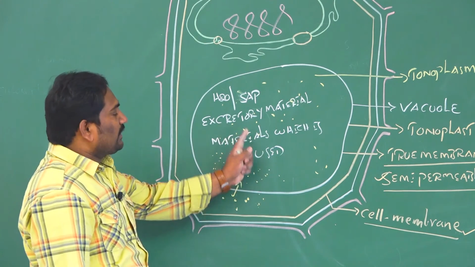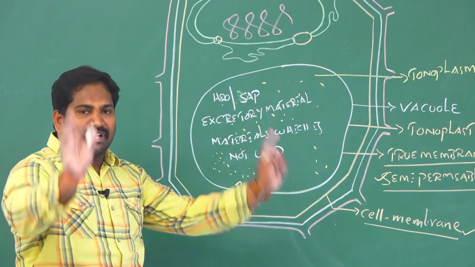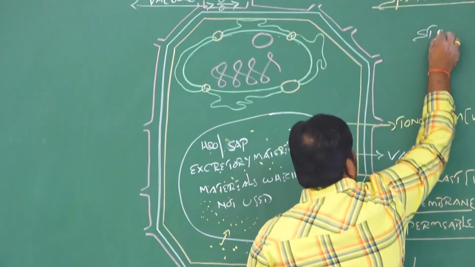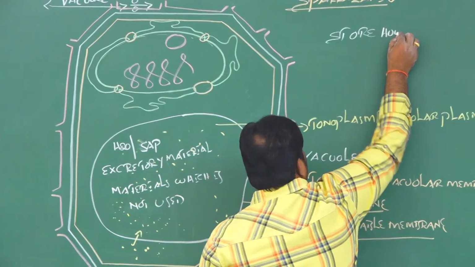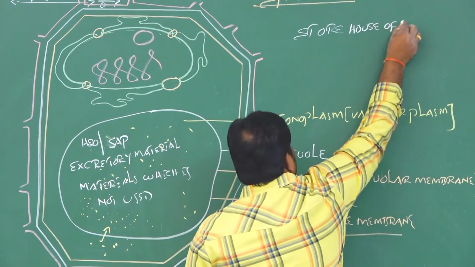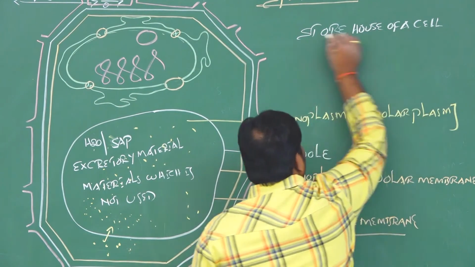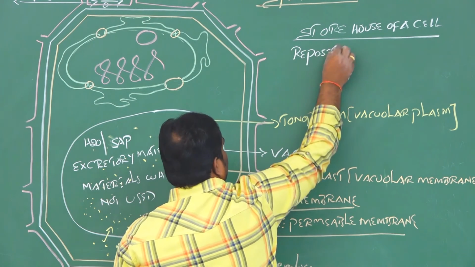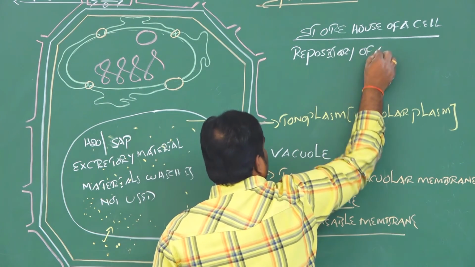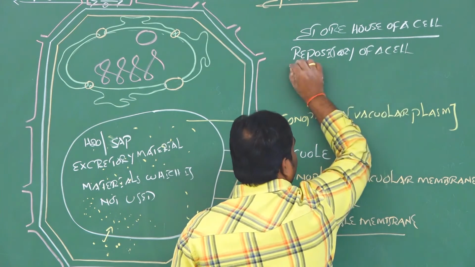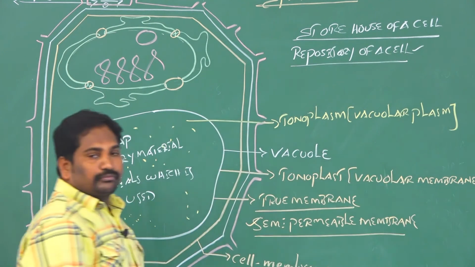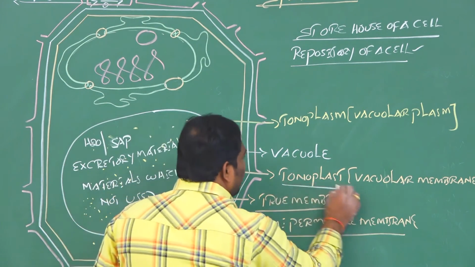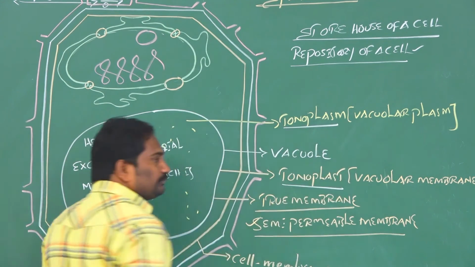Those substances, all the waste substances, can be stored in the vacuole. So that's why the vacuole is called the storehouse of a cell, or the repository of a cell, or cell repository. Clear? The vacuolar membrane is called tonoplast. The vacuolar plasm is called tonoplasm.